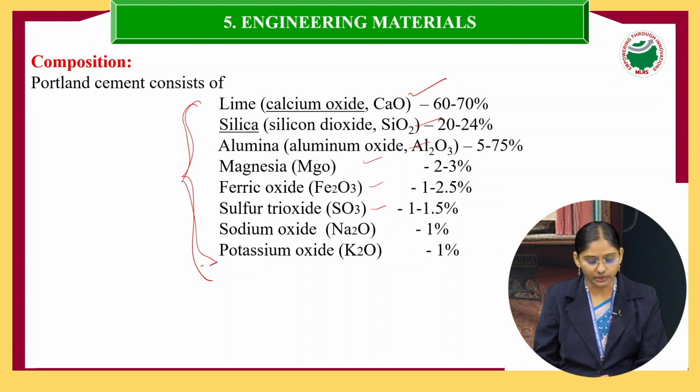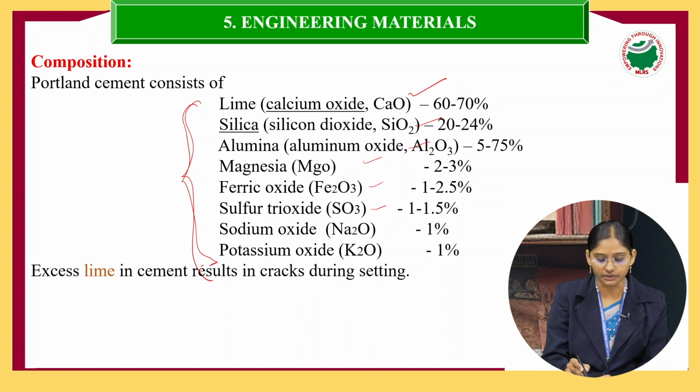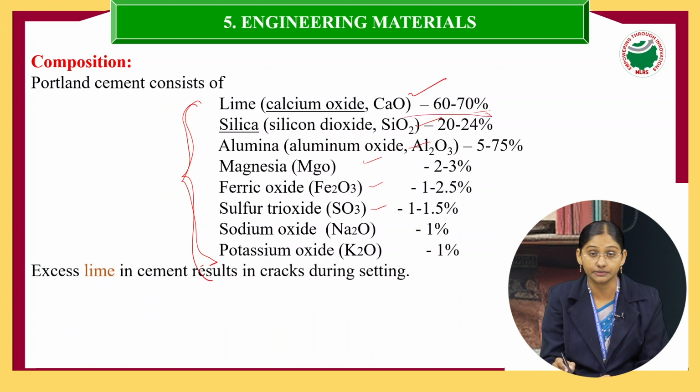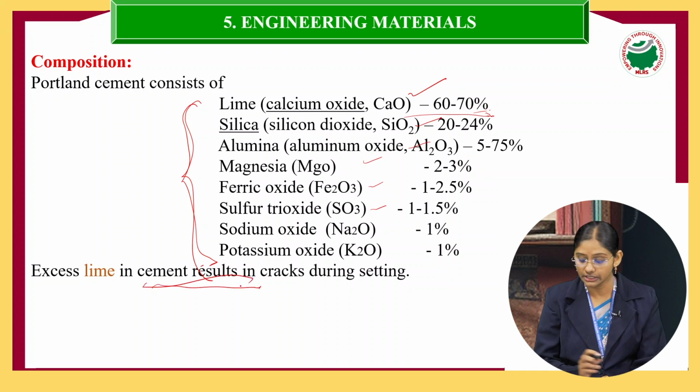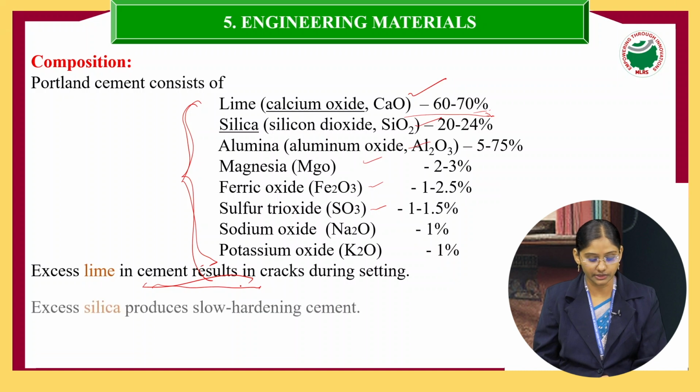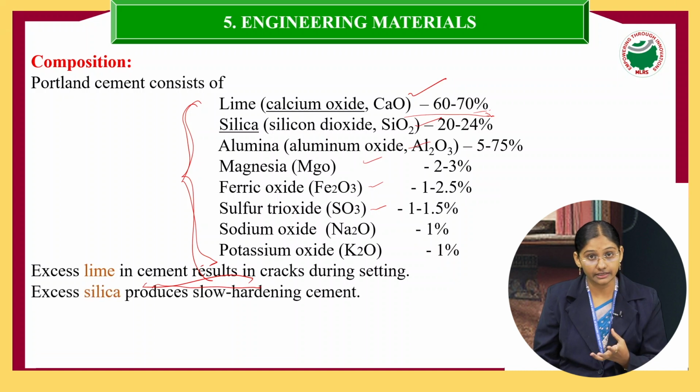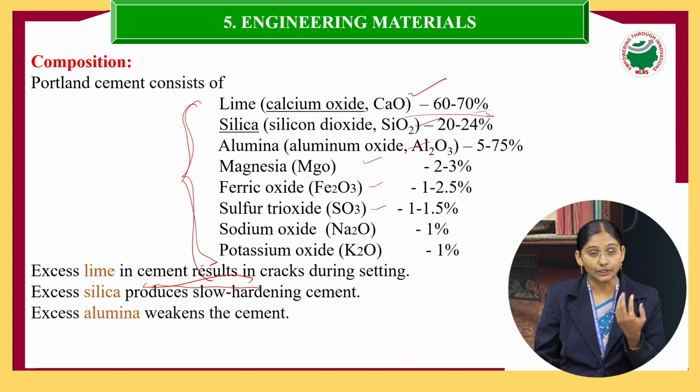In Portland cement, these constituents must be added in the prescribed percentages. If excess lime is there in the cement, it will give cracks during setting. If excess silica is there, it produces slow hardening. Excess alumina weakens the cement.